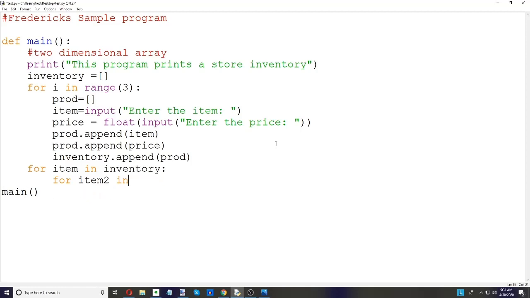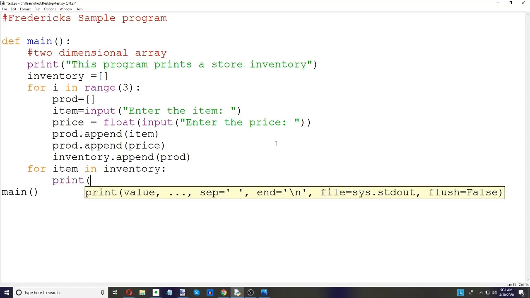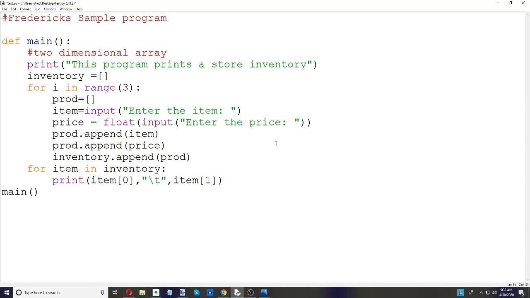We know we only have 2 things in there, so for each item in the inventory, we're going to print item sub 0. Let's put a tab in there just to hopefully make it look nice. And then item sub 1. So that should hopefully be the product and its price.